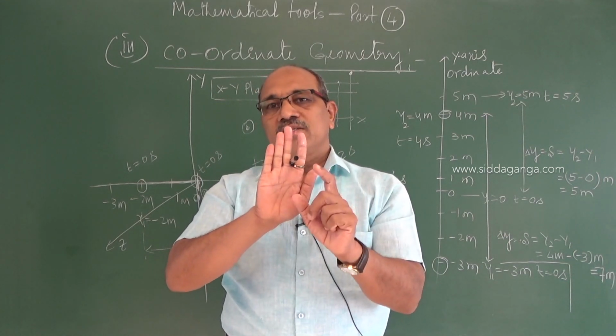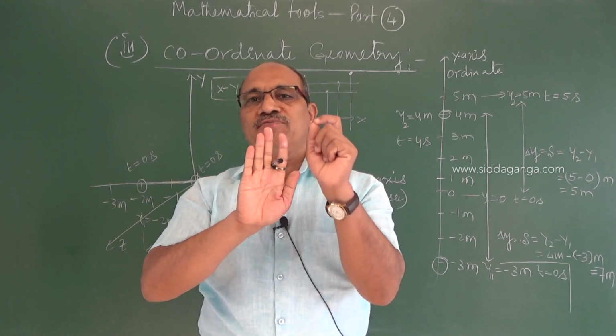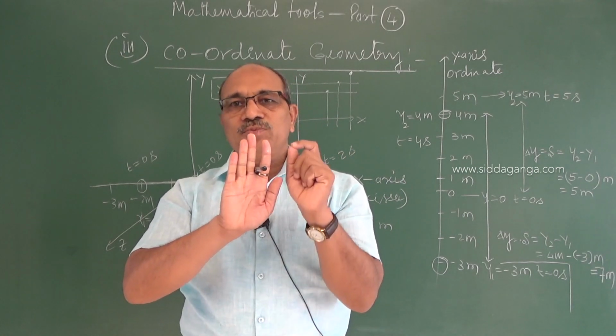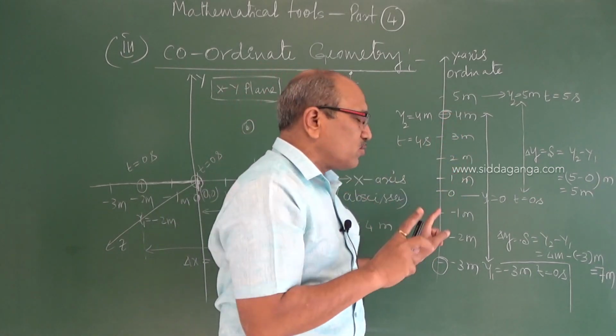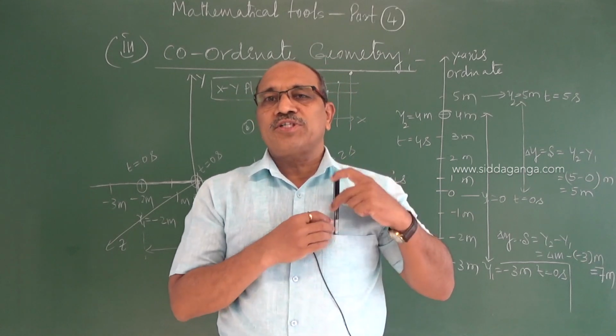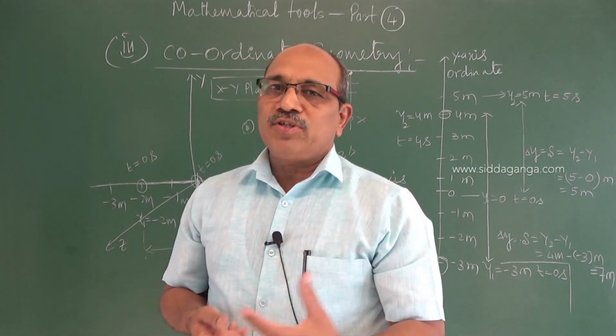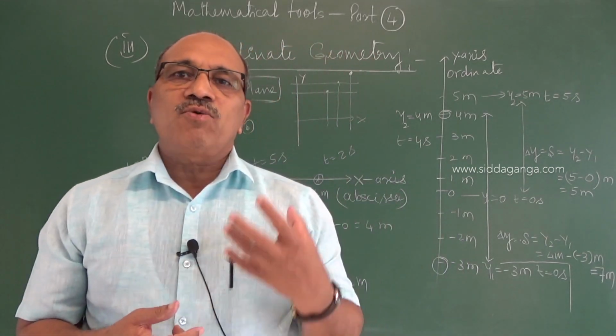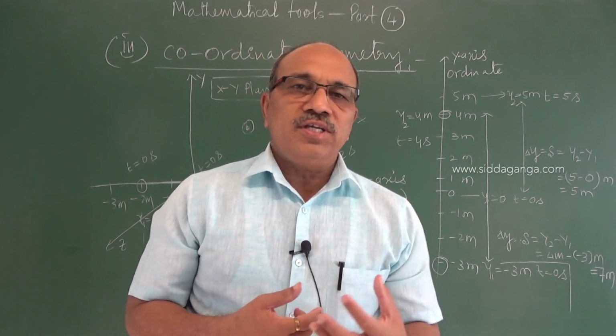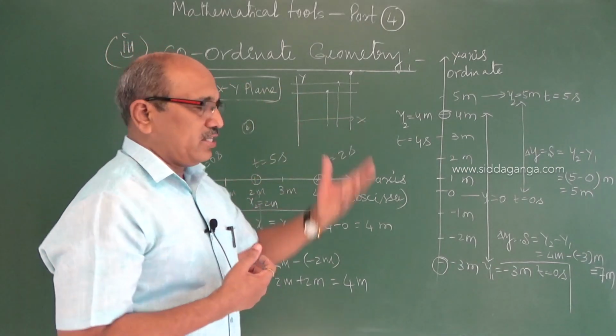So how do we locate the position of the particle? If it is moving in one dimension, you understood. How can we locate the position of the particle in two dimensions and three dimensions? That is possible with the help of the coordinate system, where we go into coordinate geometry.